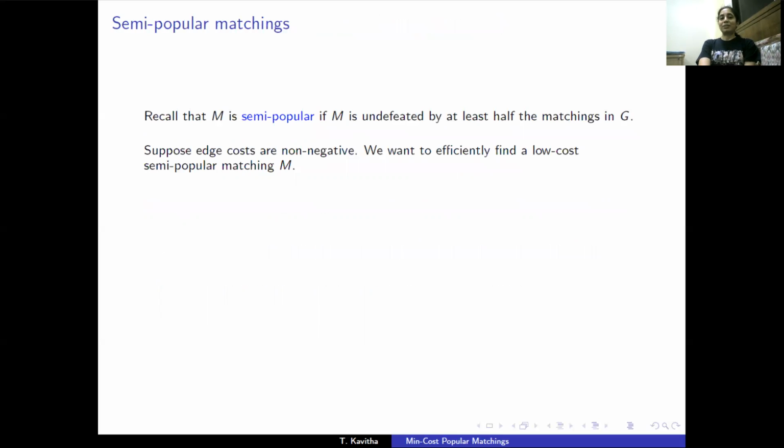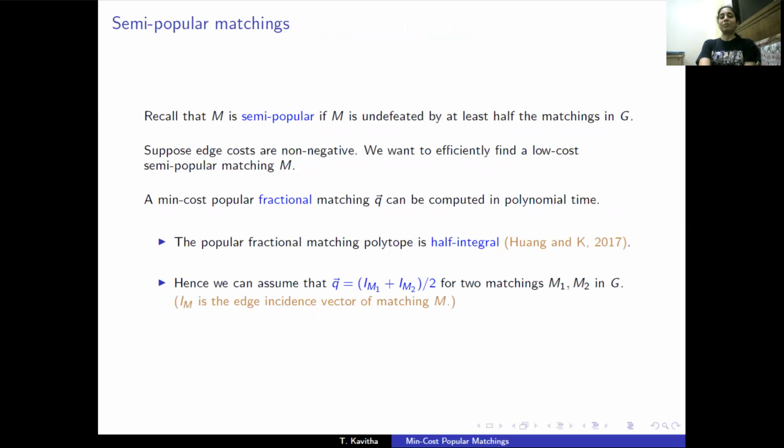So the last part is on semi-popular matchings. Recall that a matching M is semi-popular if it's undefeated by at least half the matchings in G. So let's assume edge costs to be non-negative. Our goal is to find a low-cost semi-popular matching efficiently. And here we'll use a min-cost popular fractional matching Q. Such a matching can be computed in polynomial time. Moreover, it's half-integral. So we can write Q as a convex combination of M1 and M2 as given here.